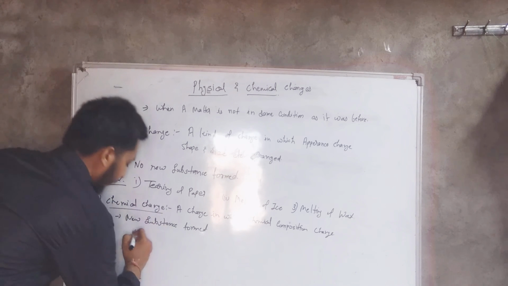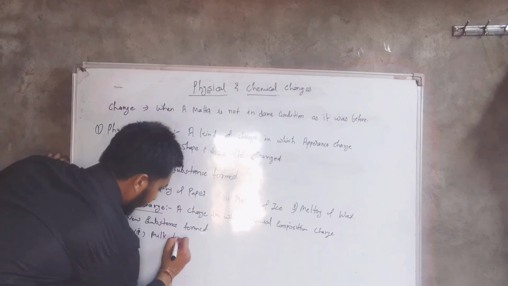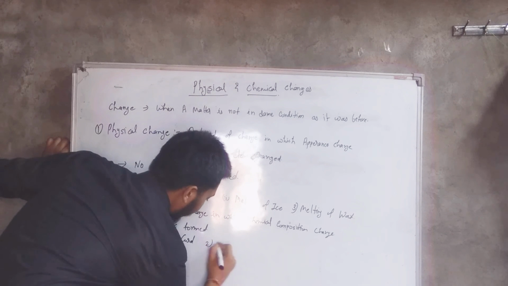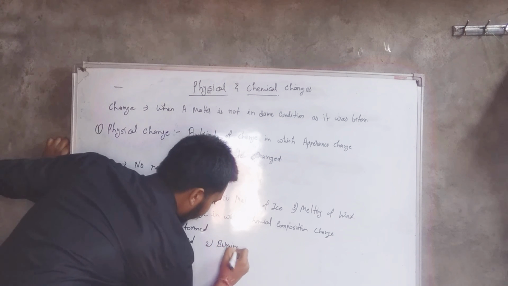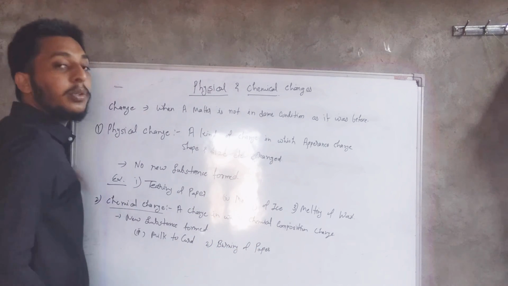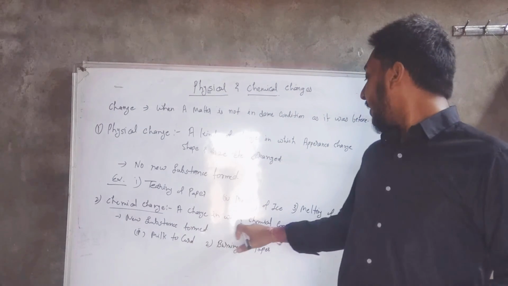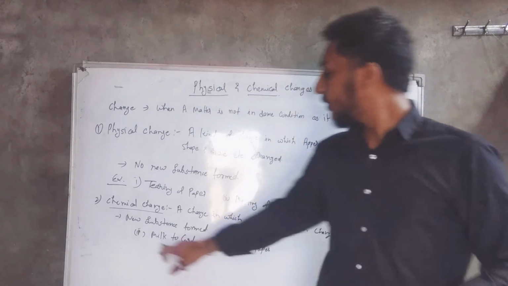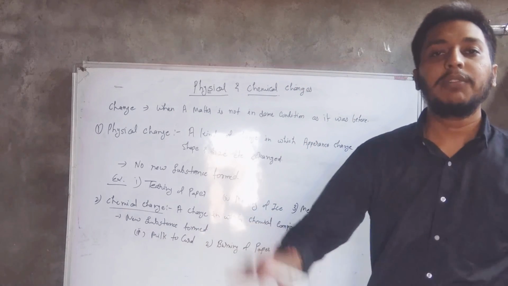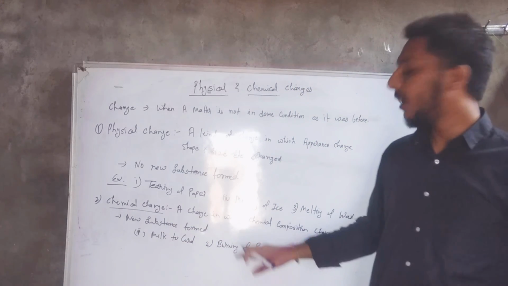For example, first one, milk to curd. Second one, burning of paper. Means, see, what I said, chemical composition is getting changed. If I change milk to curd, we know milk has totally different properties, and curd is totally different from milk.